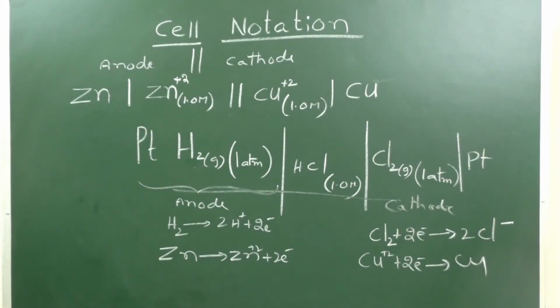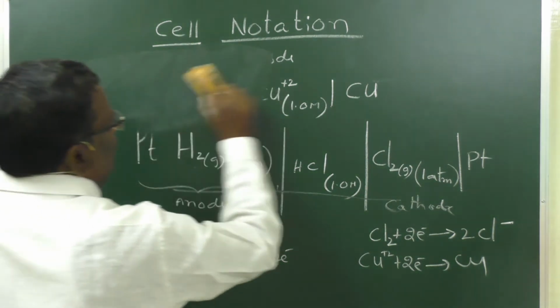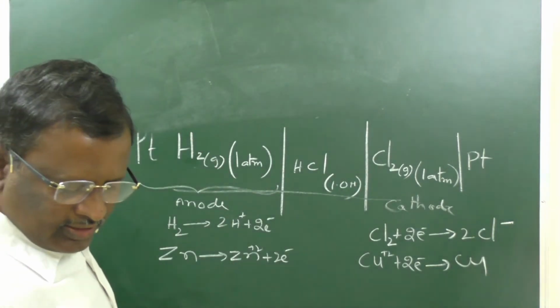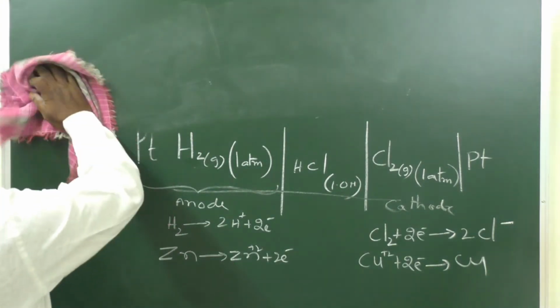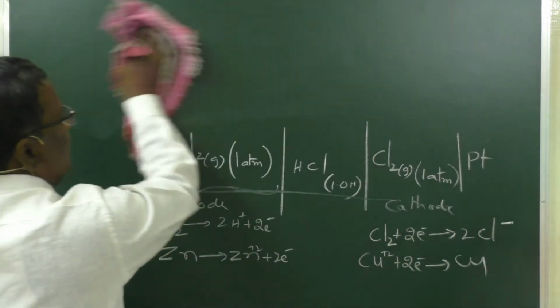Sometimes they will give us a chemical equation and ask us to write the cell notation. The question may be like this in board examinations, or even in competitive examinations.